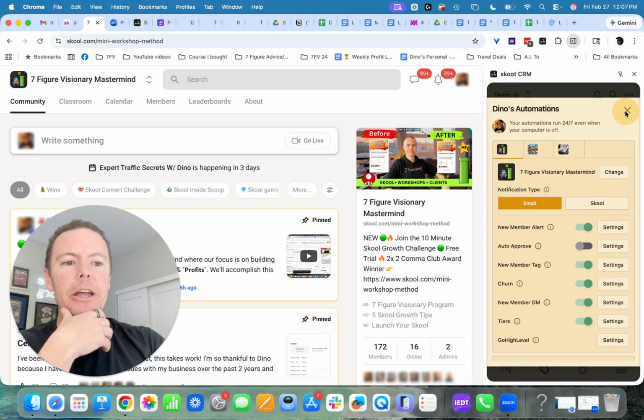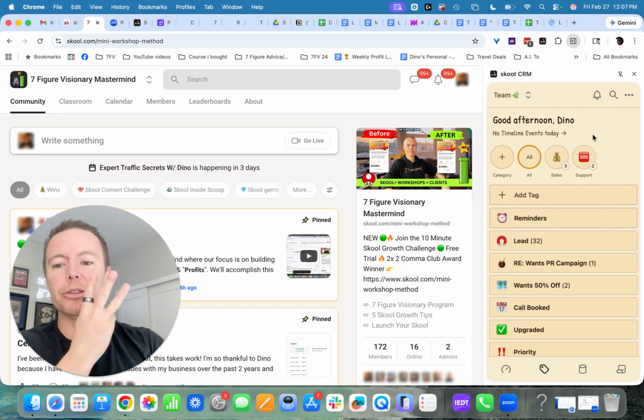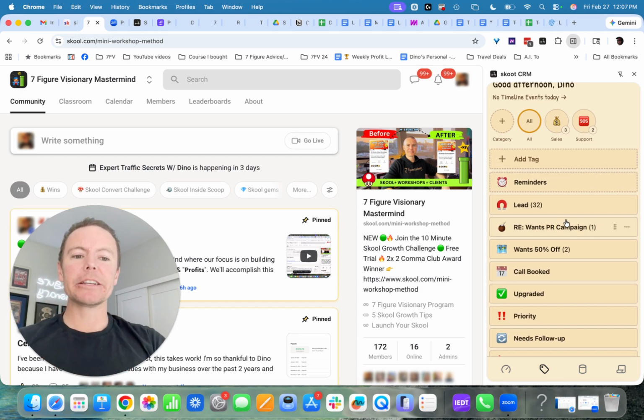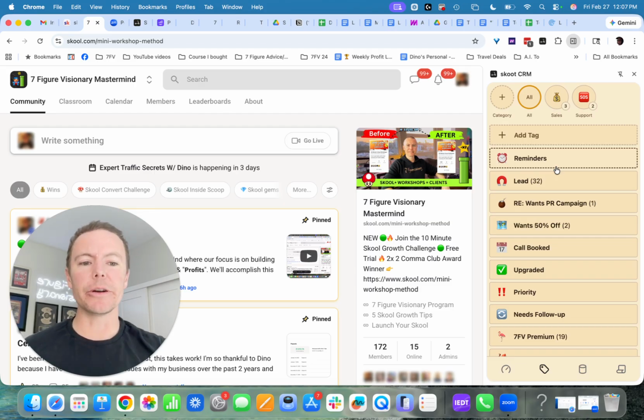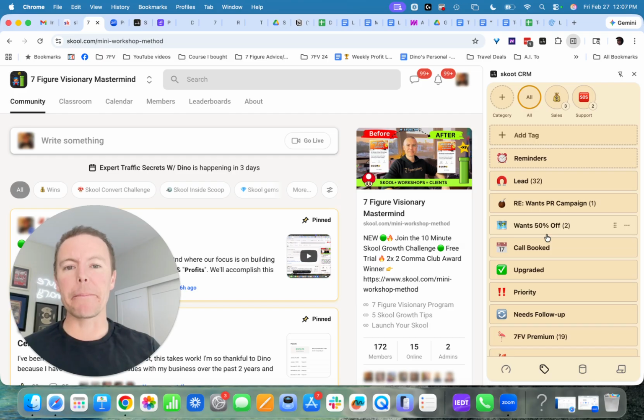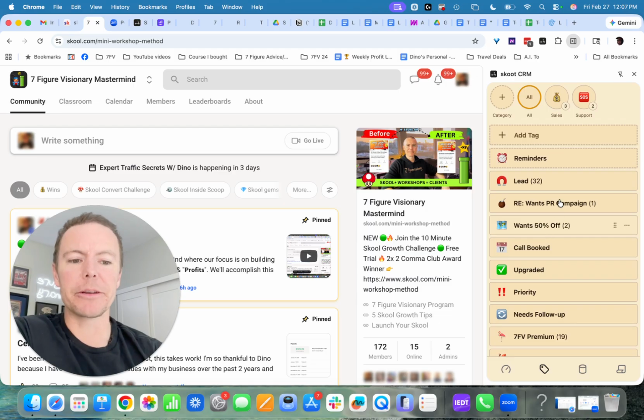So you can connect at this point in time up to 3 different Skool communities with a single license. All right, but everything starts with tags. I'm going to run you through some best practices having used this software. It's going to immediately pre-populate with about 5 different tags. This is for you to keep track of your members as you ascend them maybe to higher ticket purchases, offers, and otherwise tiers, membership levels inside of your community.